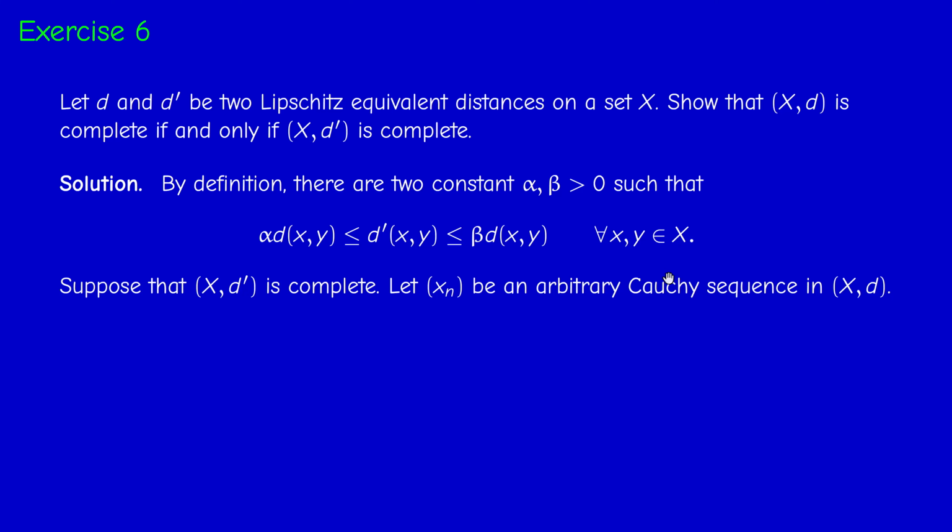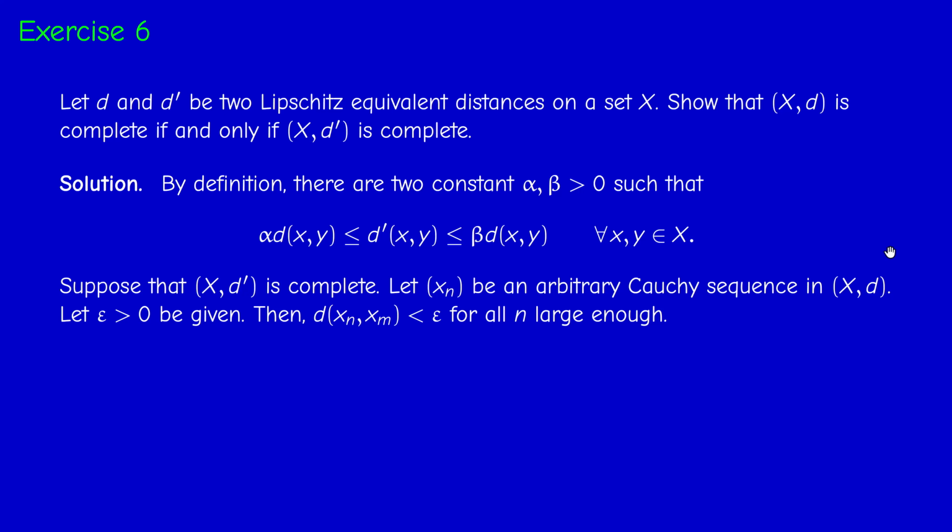In the usual way. We pick an arbitrary Cauchy sequence xn in (X, d). And we write the Cauchy condition. So given epsilon positive, the distance between any two terms of the sequence in (X, d) is less than epsilon. Therefore, beta d of xn xm is less than beta epsilon, and therefore d prime of xn xm is less than beta epsilon for all n, m large enough.